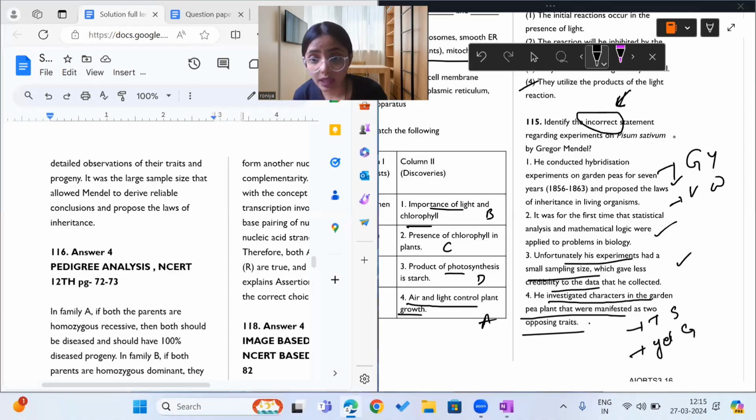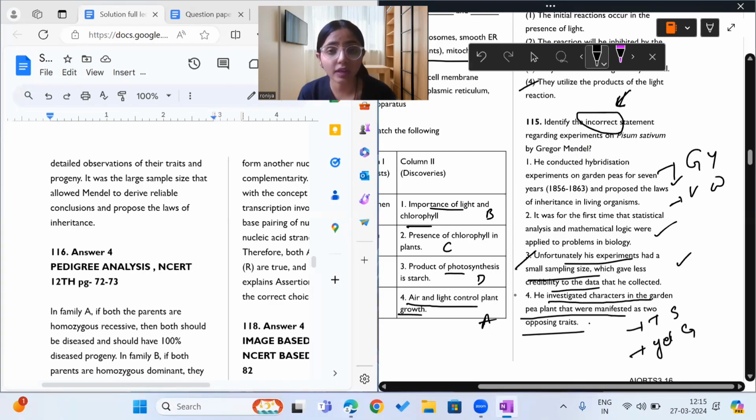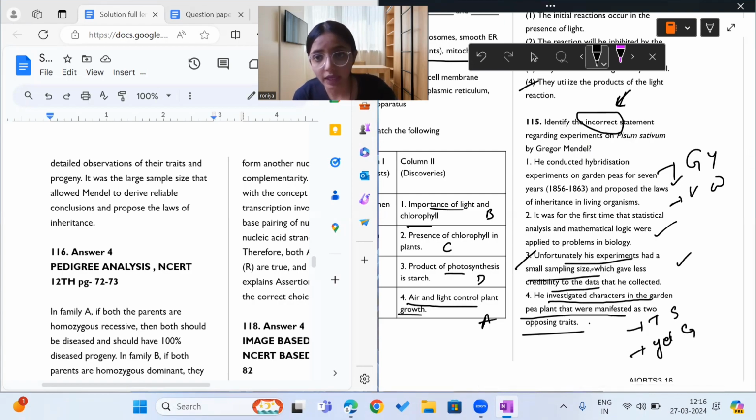The sample size of Mendel was not small, it was large enough to give proper data on the basis of which he proposed laws of inheritance. Okay, he was able to propose laws of inheritance because the sample size was large and not small. So I think the third option is the correct answer to question number 115.